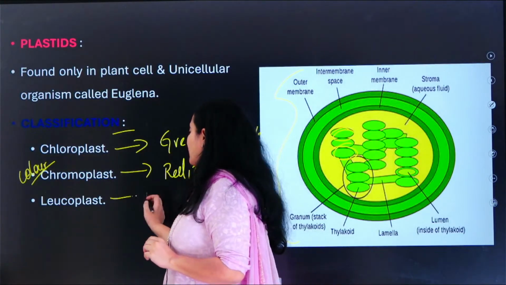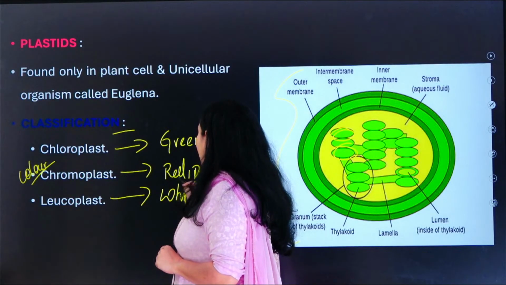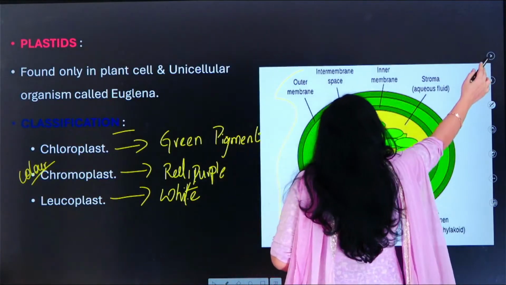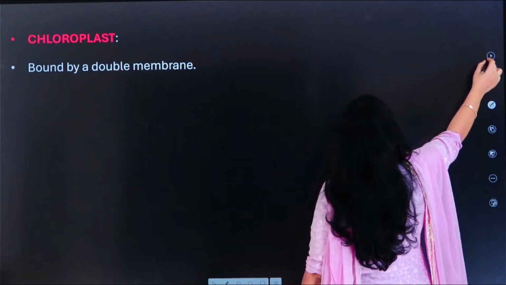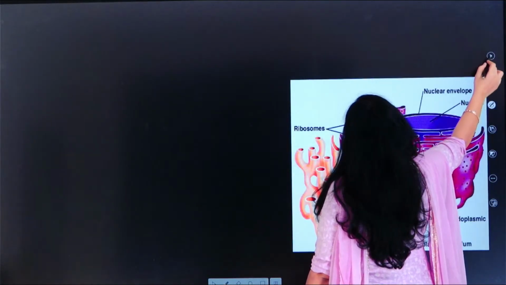And then the leucoplast. What do you mean by leucoplast? So it doesn't consist of any pigment and they are pale. That's the reason why the plants appear white in color. Okay, so we have understood about this chloroplast and chromoplast. I hope that we have completely understood about this.